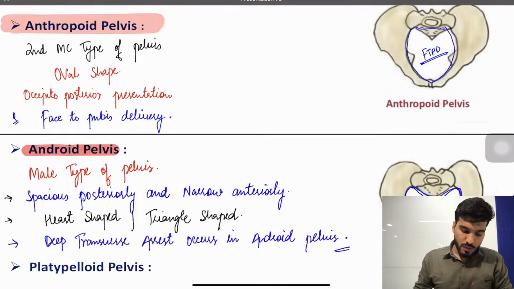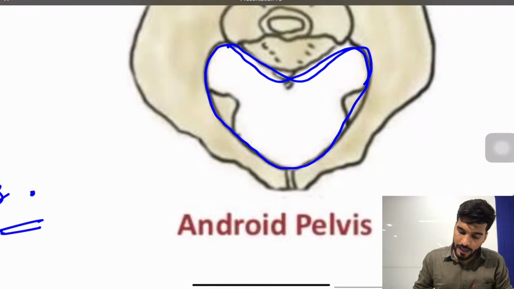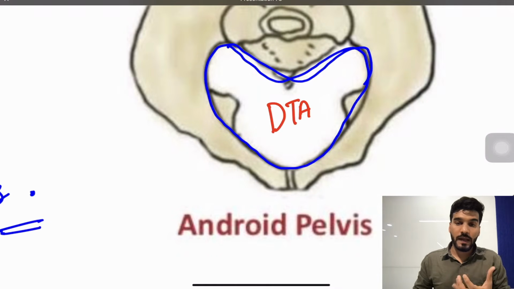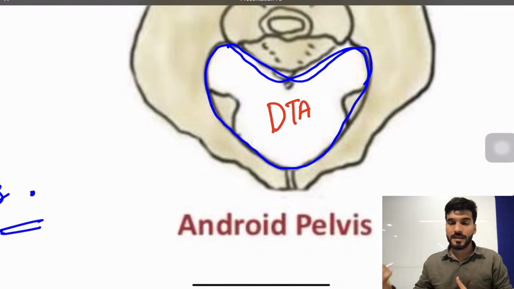Okay, now the last one is the platypelloid pelvis. This is the rarest type. In the android pelvis, the main thing to remember is deep transverse arrest. In case of a deep transverse arrest, we deliver with the help of forceps, but the best answer to choose is cesarean section. Is that clear? So first, normal vaginal delivery. Second, face to pubis delivery. Third, forceps or best by C-section.